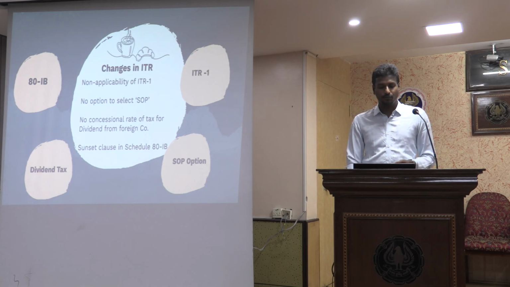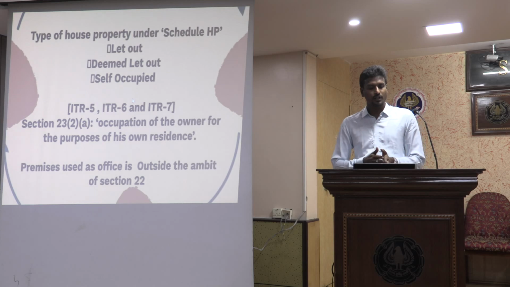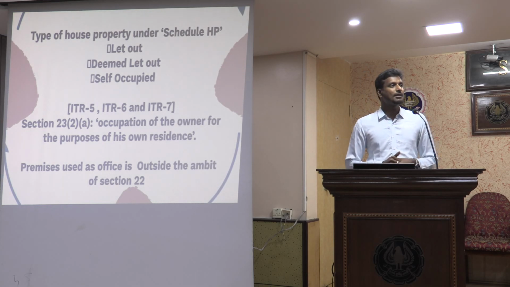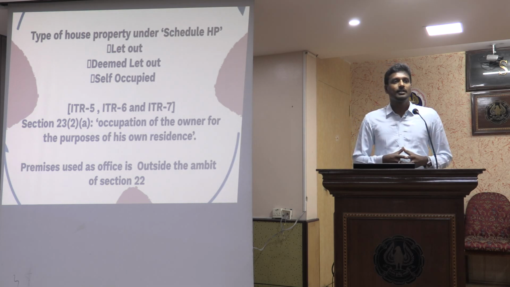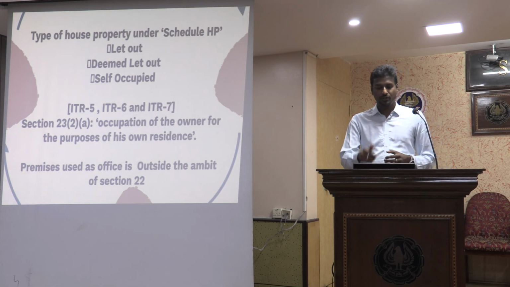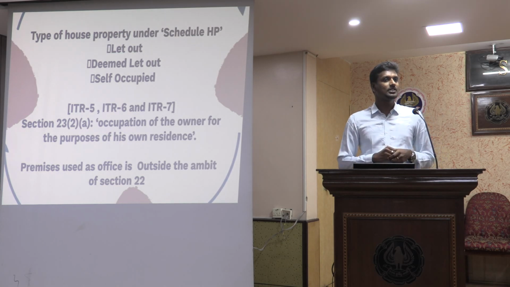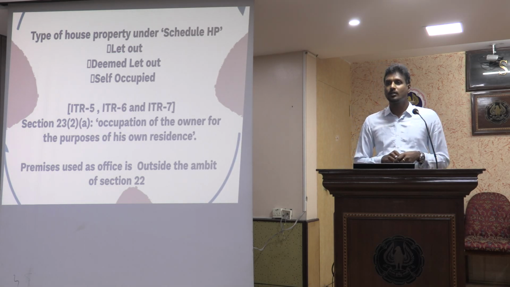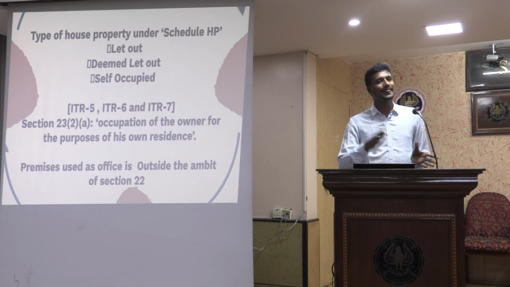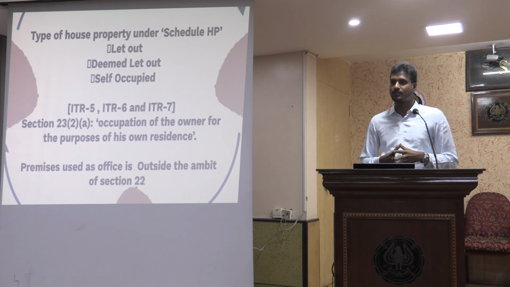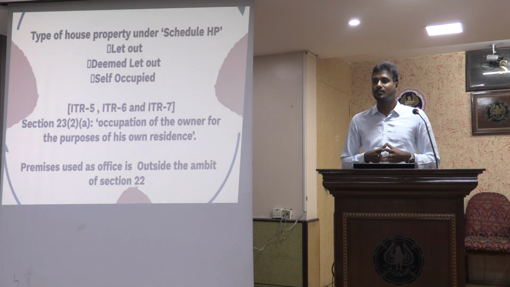Then we'll go to the next change: the self-occupied property selection. We had this house property schedule, which had the categories of the type of property: self-occupied, let out, or deemed to be let out property. This option was always available in all the ITRs, even for ITR 6, which is commonly used by companies.